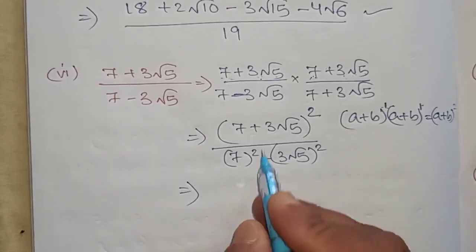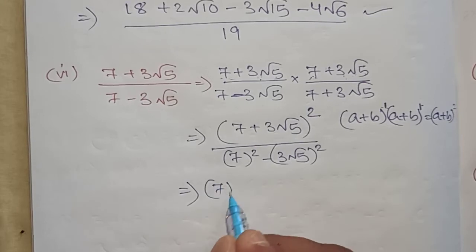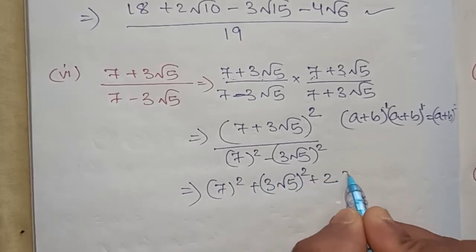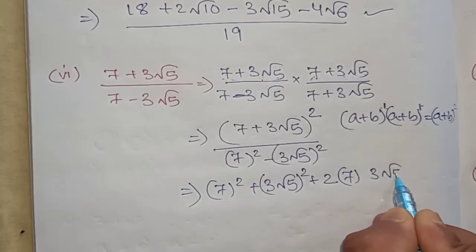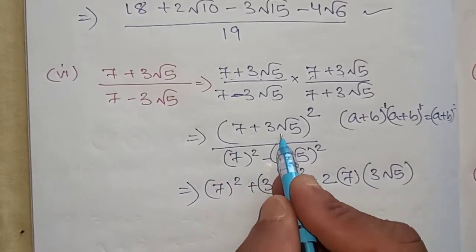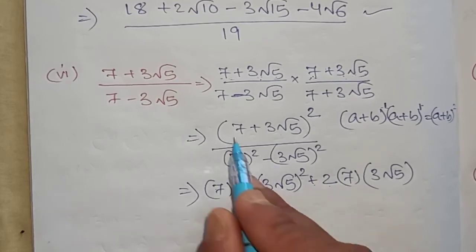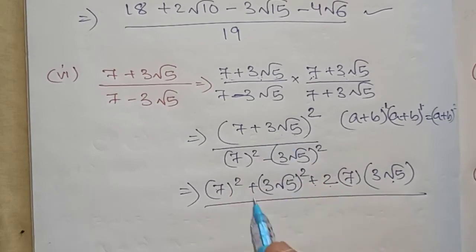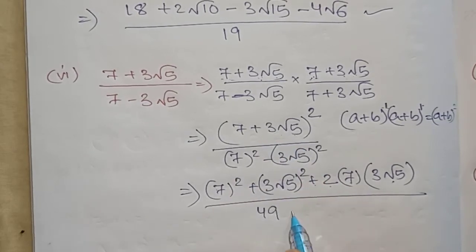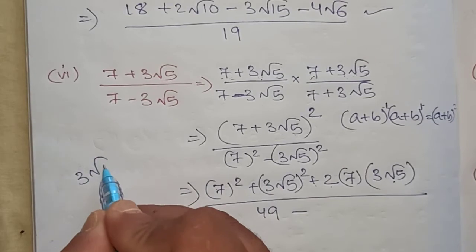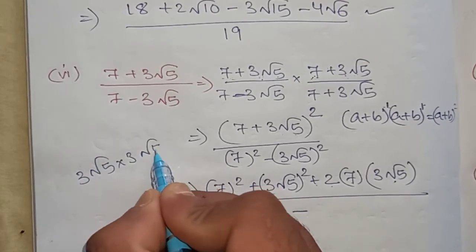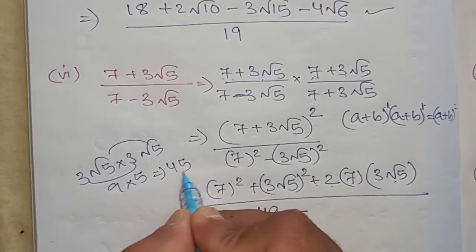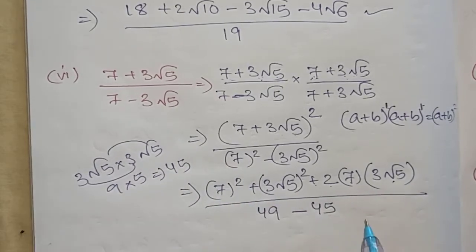Okay, next a plus b whole square, that is a square plus b square plus 2ab. This is the formula, a plus b whole square formula. Now 7 7 is 49, minus 3 root 5 into 3 root 5, 3 3 is 9, root 5 5, 9 5 is 45. So 49 minus 45 we will get.